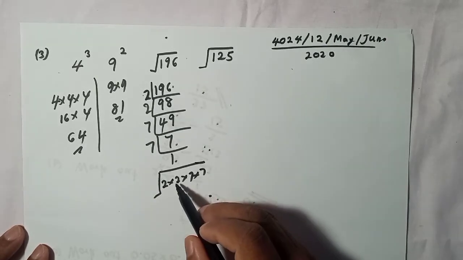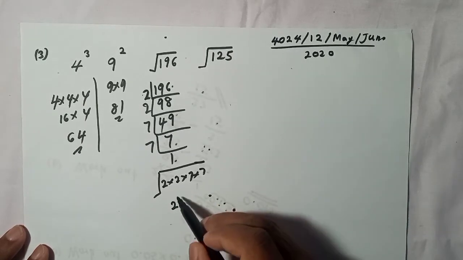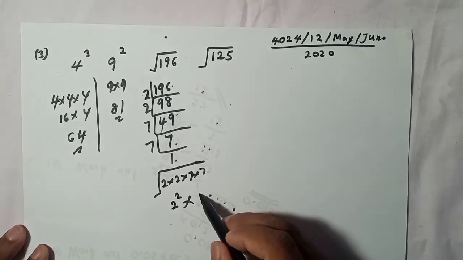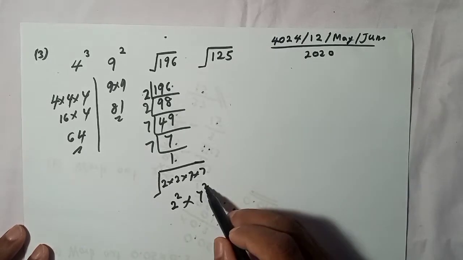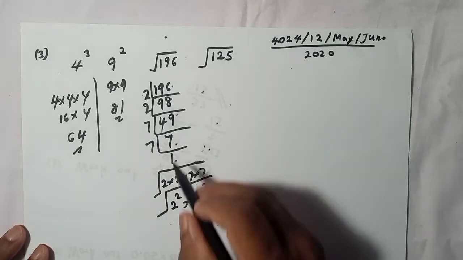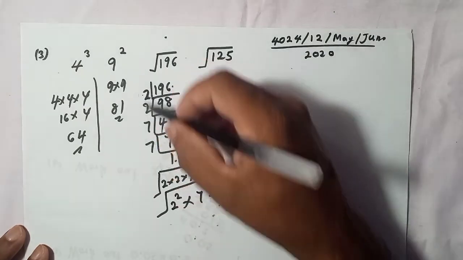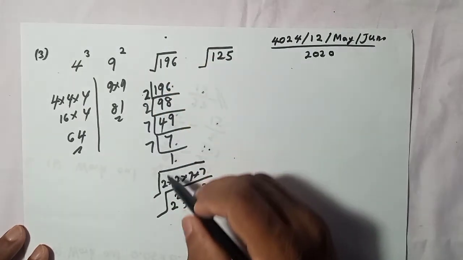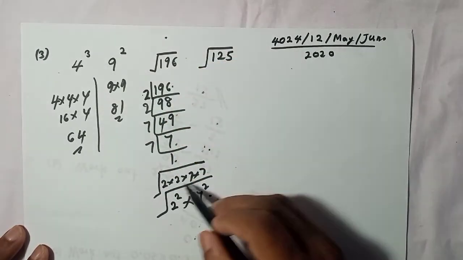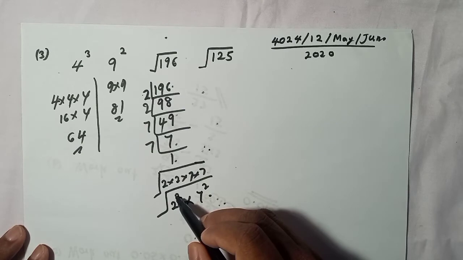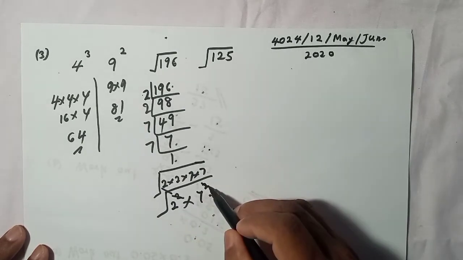So now we can write 2 into 2 as 2 to the power 2, or 2 square. 7 we can write this way, 7 into 7 means 7 square. We convert this 196 this way: we divide by prime numbers starting with the lowest prime number, and when you multiply these 4 you get this 196.